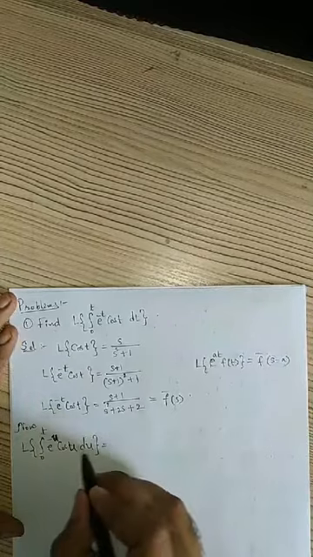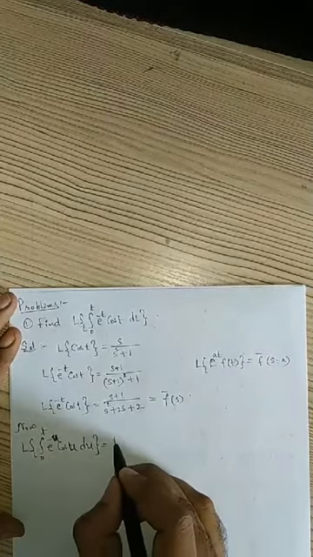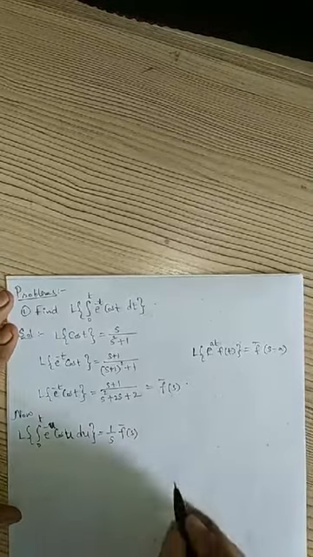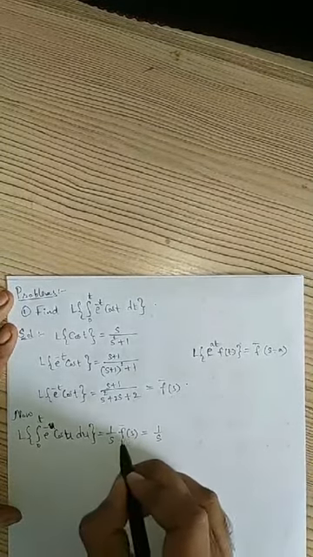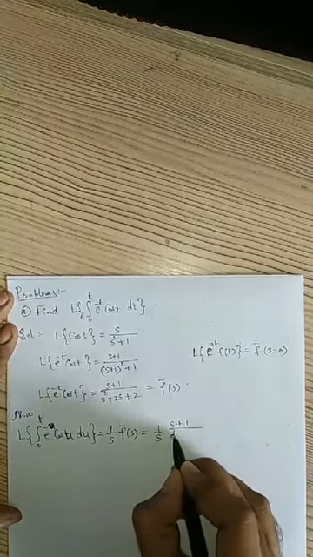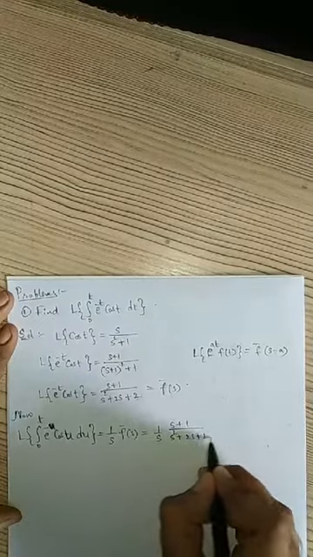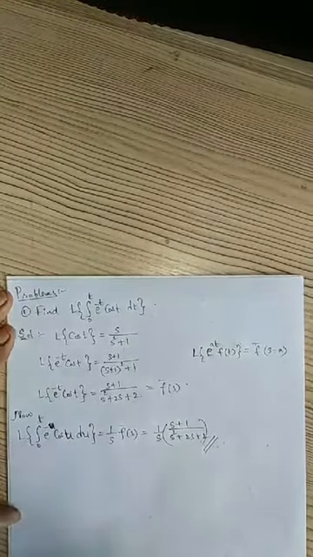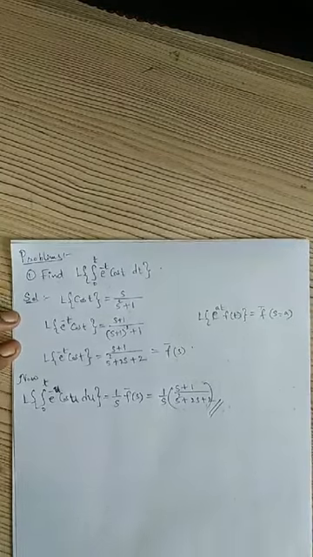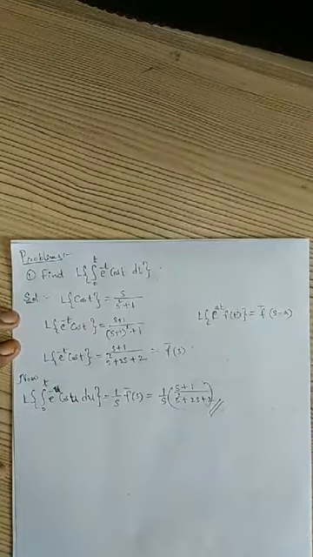If you write t also, you will get the same integral value, right? Then according to the Laplace transform of integral, it is 1 by s f bar of s, which is equal to 1 by s. What is f bar of s? F bar of s is given by s plus 1 by s square plus 2s plus 2. This is the answer: 1 by s into s plus 1 by s square plus 2s plus 2. Now we'll go for the next problem.